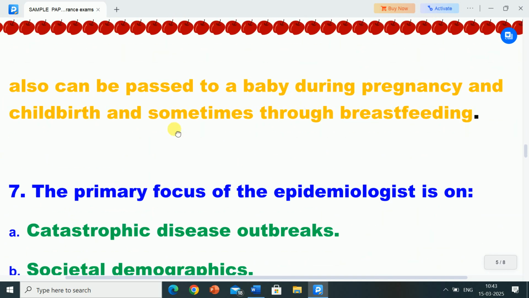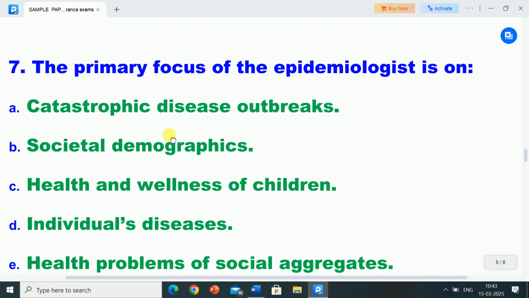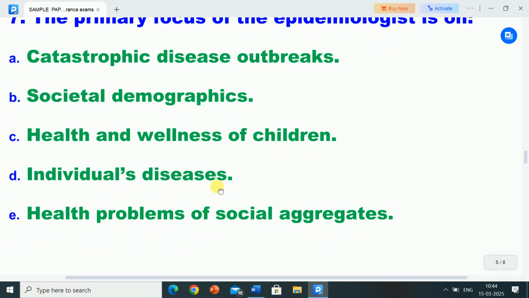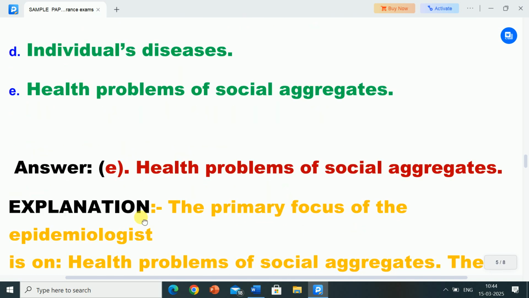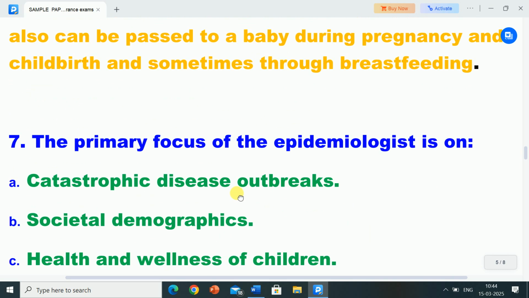Next question is question number 7. The primary focus of the epidemiologist is on: options are A, catastrophic disease outbreaks; option B, societal demographics; option C, health and wellness of children; option D, individual diseases; option E, health problems of social aggregates. Correct answer is option E, health problems of social aggregates.